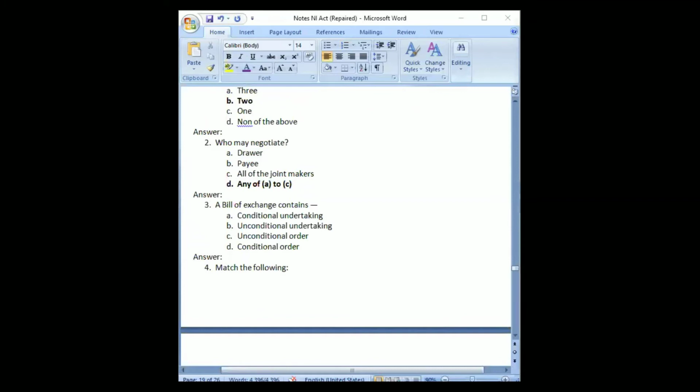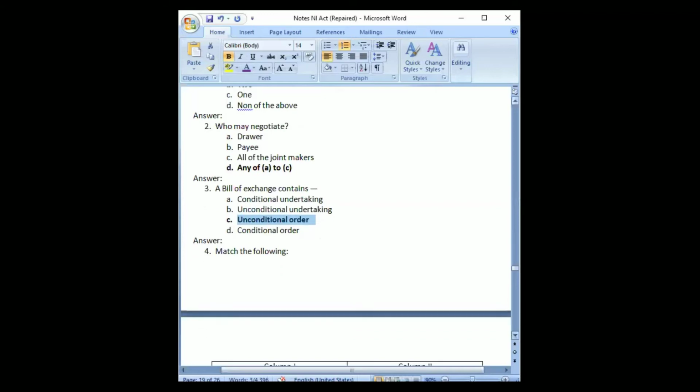A bill of exchange contains an unconditional undertaking. No, sorry, it is not an undertaking. Bills of exchange would be an order. But if it was a promissory note, then it would be an undertaking that the person is making. So the answer would be C, an unconditional order.